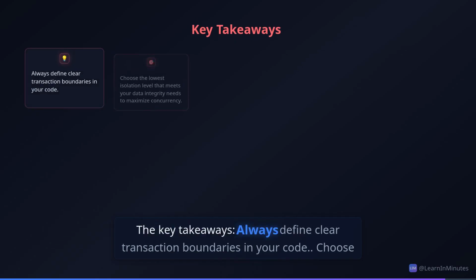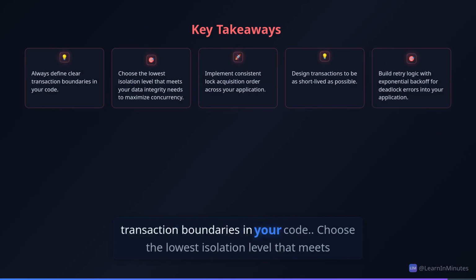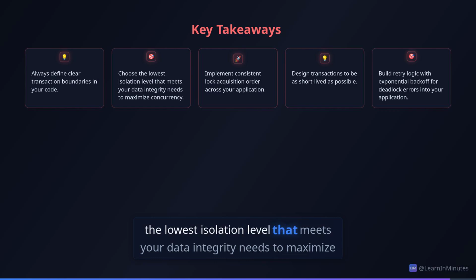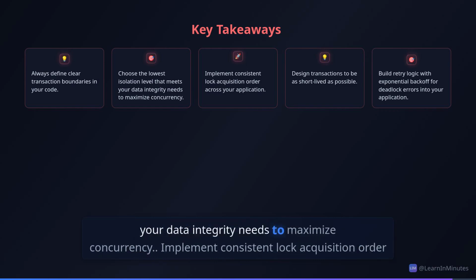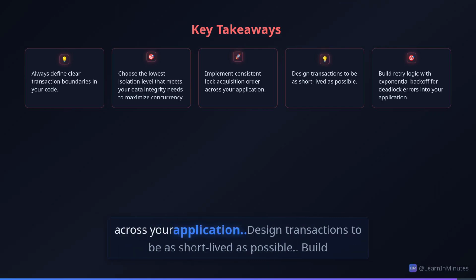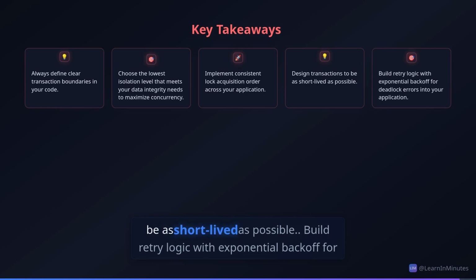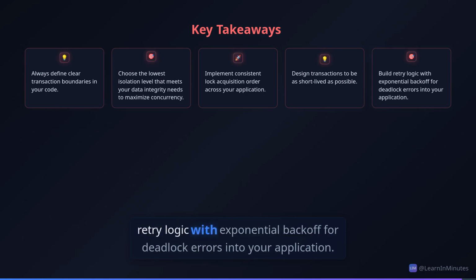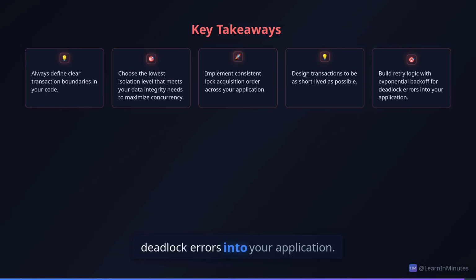The key takeaways: always define clear transaction boundaries in your code. Choose the lowest isolation level that meets your data integrity needs to maximize concurrency. Implement consistent lock acquisition order across your application. Design transactions to be as short-lived as possible. Build retry logic with exponential backoff for deadlock errors into your application.